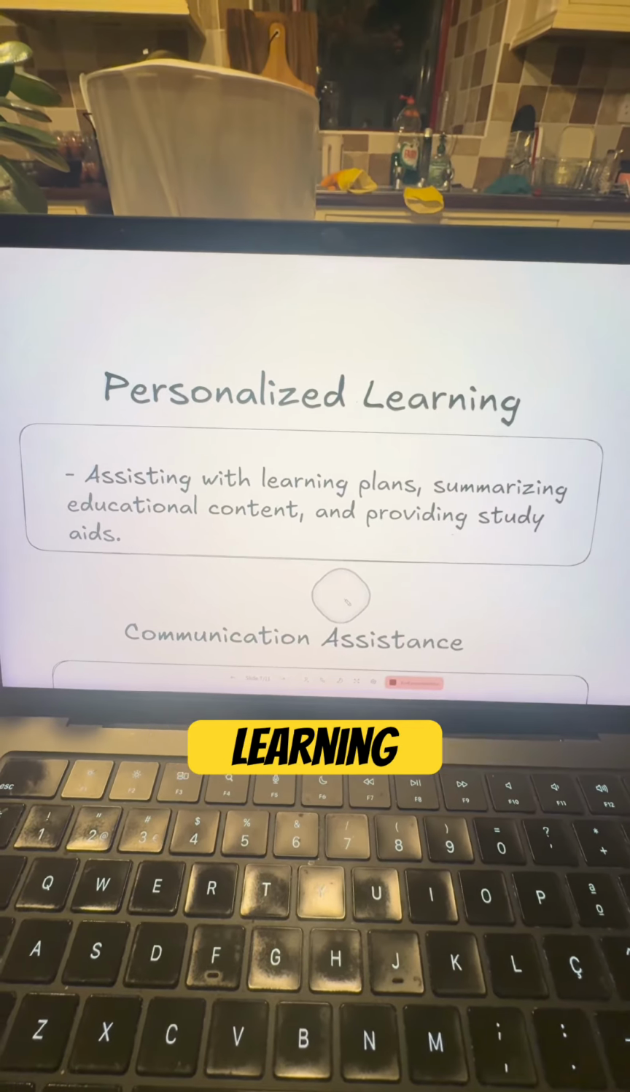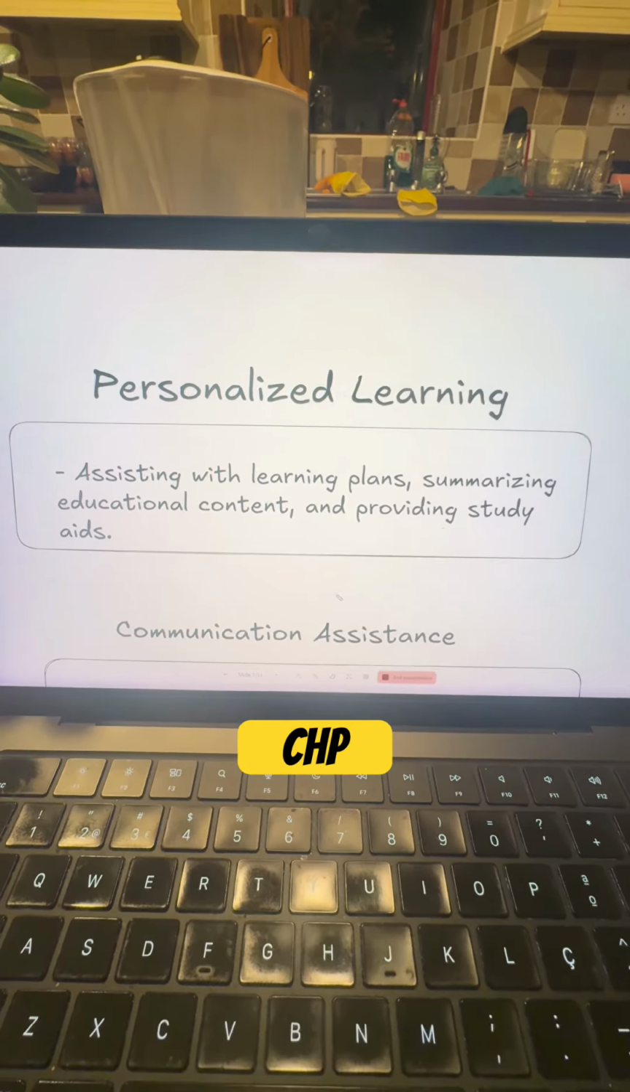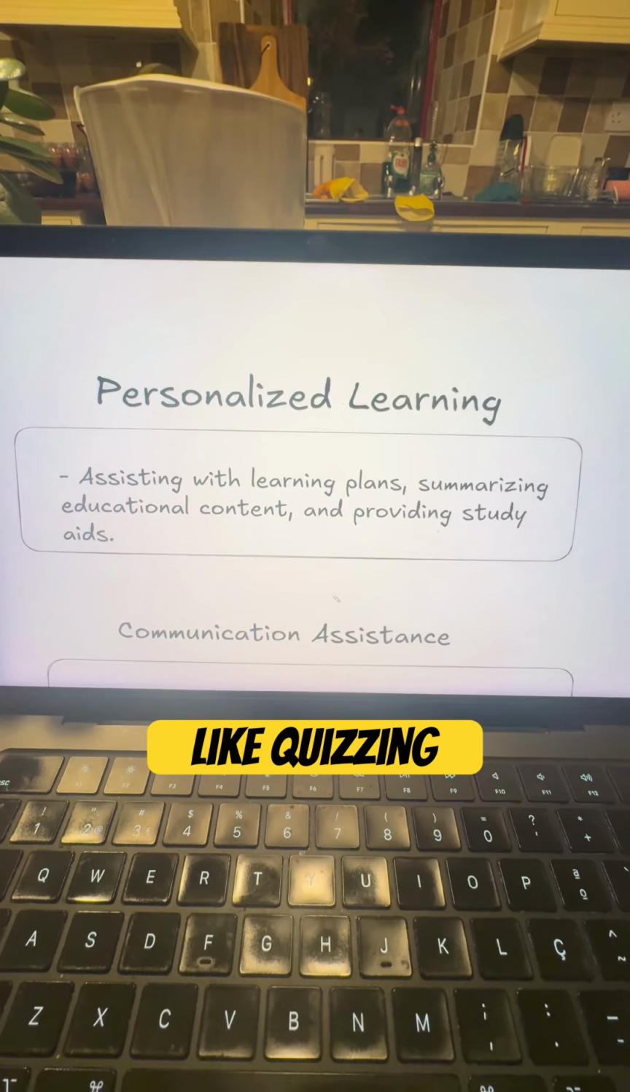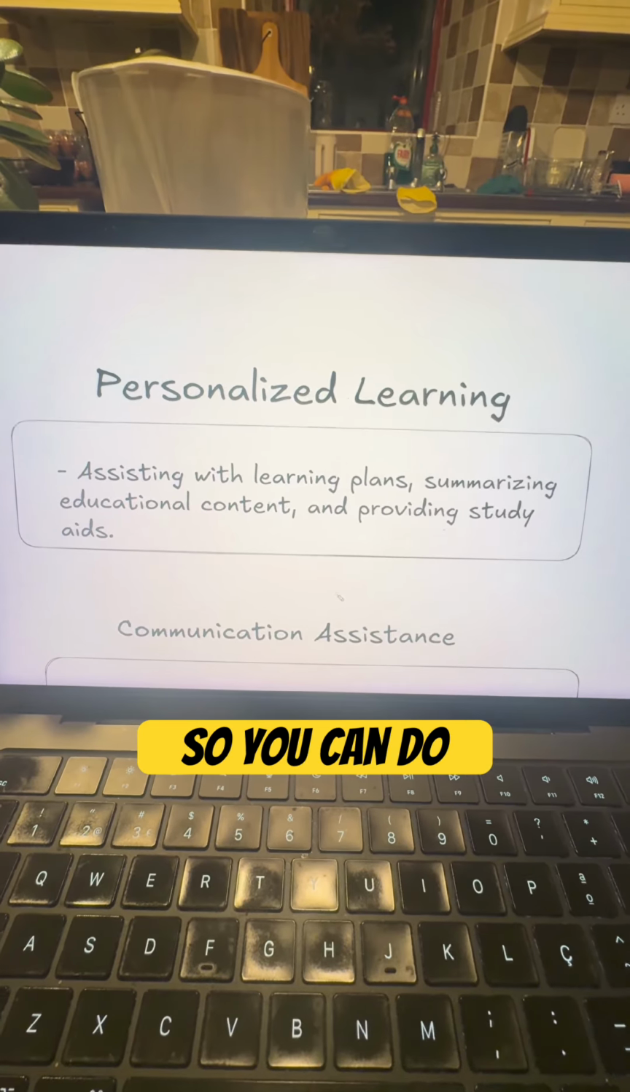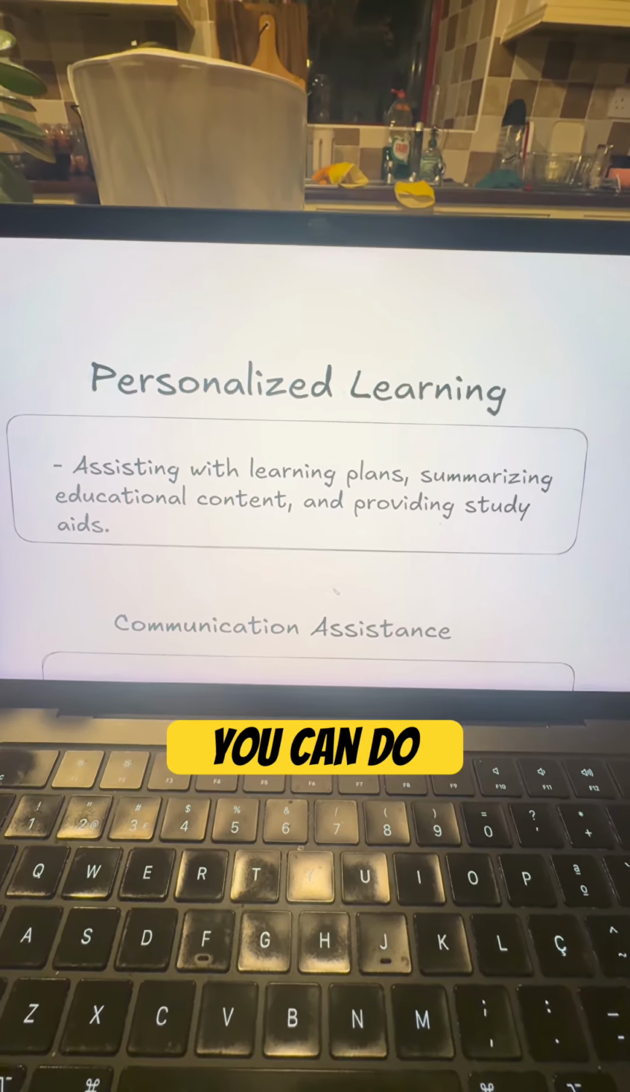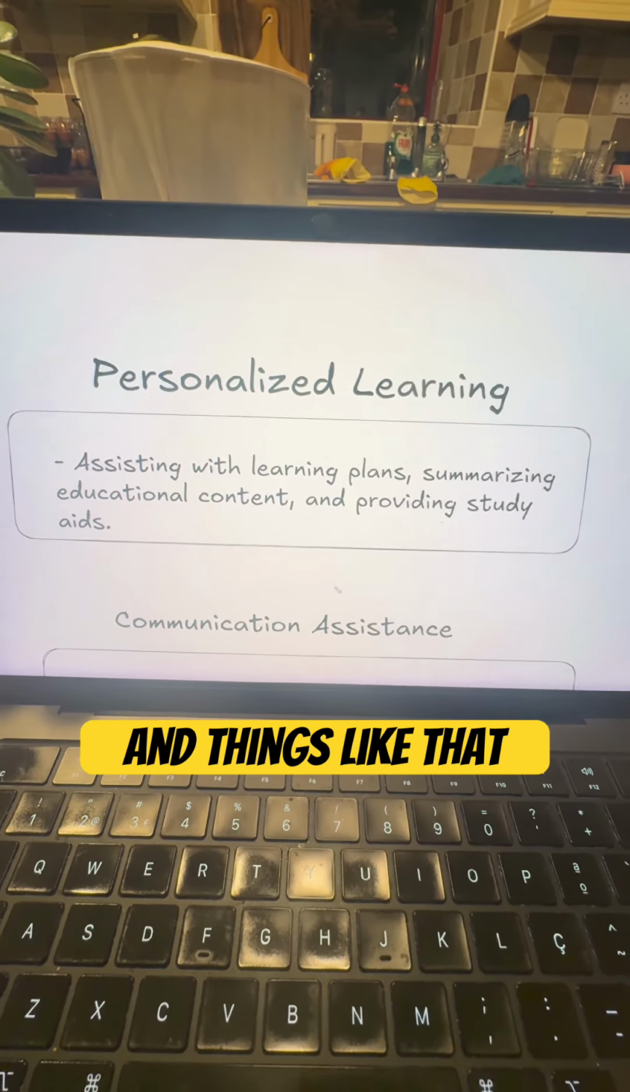There's also personalized learning. This is one of my favorites. I use ChatGPT and Claude all the time to do things like quizzing myself, creating flashcards. So you can do learning plans, you can do summarization, you can do educational content and things like that.